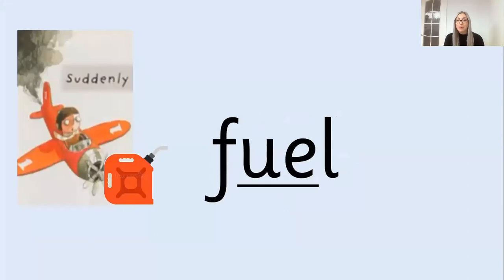Another word that we are going to be looking at is fuel. Now, in the middle, it has got special friends, and the special friend is u. This one is quite tricky because it can make two different sounds. It can make an oo sound, like blue, or it can make a u sound, like fuel.